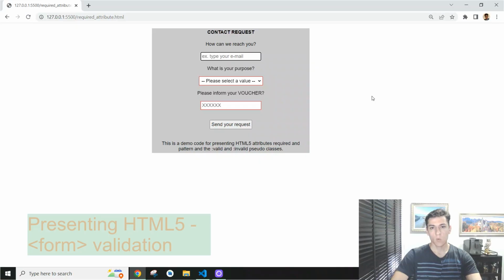Probably you already have had to develop some application that demands the validation of information before the user sends it to the server, before making some HTTP requests, some form submission.